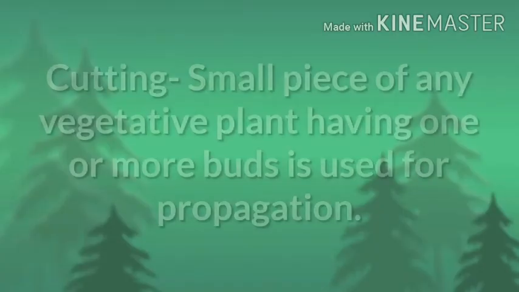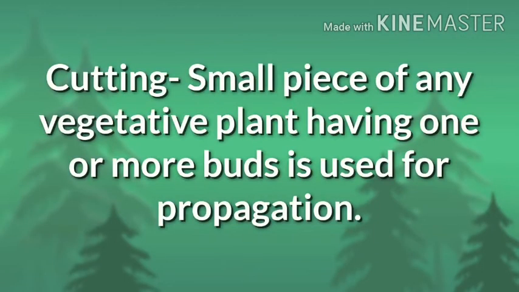In the first, cutting, a small piece of any vegetative part of a plant having one or more buds is used for propagation. Example, stem cutting, roses. Nowadays I think you are doing plantation, and that plantation you are doing with the help of stem cutting.